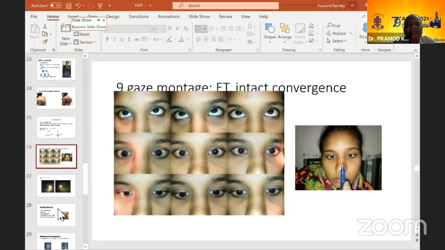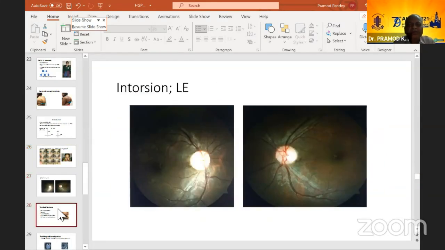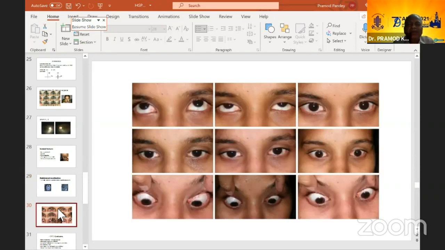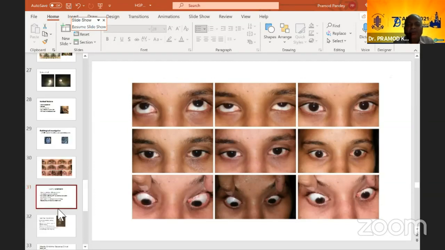So all three, and this is nine gaze after we had done MR recession in both the eyes, about 5.5 millimeter, and you can see after surgery, her alignment is perfect. Slides are not moved. This is radiological features. You can see again, this child also has pontine hypoplasia, and those classical features of AGPPS can be seen. This is post-op as I showed you.